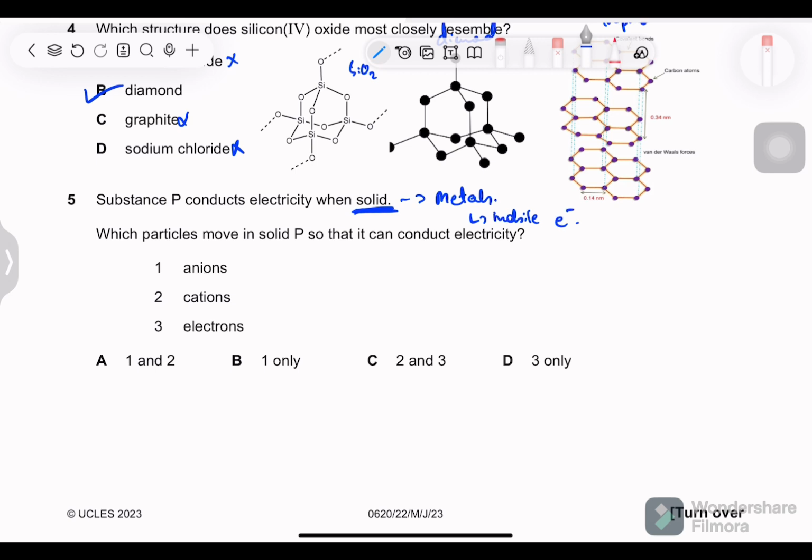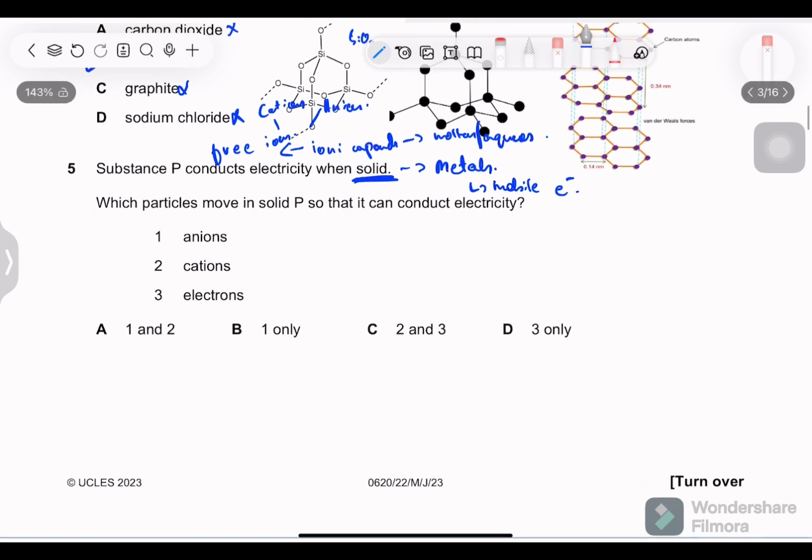Another substance which can conduct electricity is ionic compounds, only in molten or aqueous state, not in solid. And they do this because they have free ions, cations, and anions. Okay, so now everything is opened up for you. You can just select the answer.